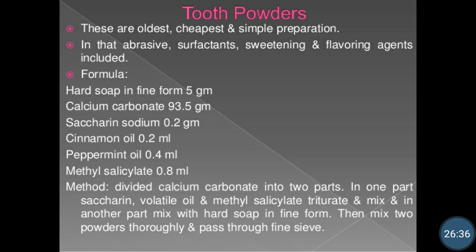Then next are the tooth powders. So tooth powders are well known to all, and these are the oldest, cheapest, and simple preparation which contain the abrasive, surfactants, sweetening, and flavoring agents. So tooth powders contain all dried ingredients or powder ingredients. It contains hard soap in fine form, that is in powder form, then calcium carbonate as an abrasive agent, saccharin as a sweetening agent, then cinnamon oil, peppermint oil as flavoring agents, and the methyl salicylate.